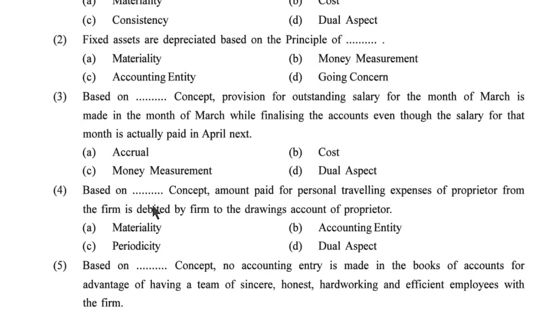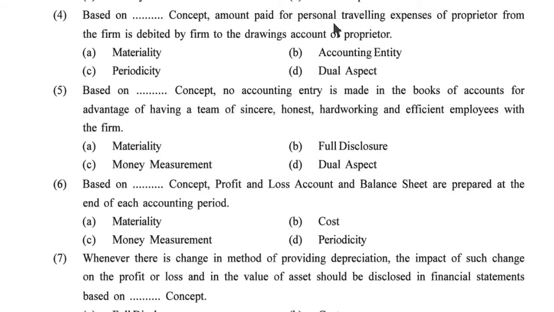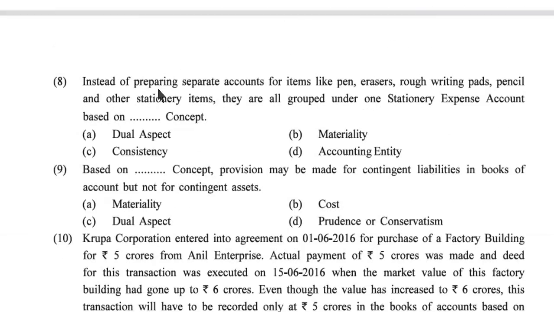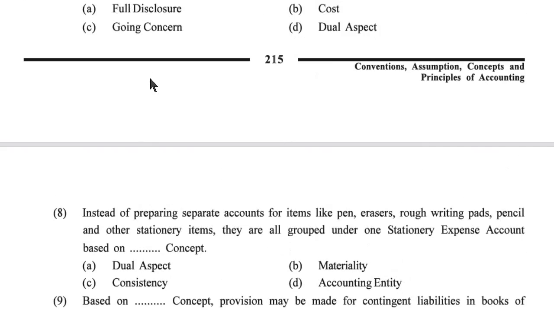Now fourth one, based on the concept of, amount paid for personal traveling expense of a proprietor from the firm is debited by the firm to the drawing account of the proprietor. Materiality, accounting entity, periodicity or dual aspect. Here in the fourth one answer is accounting entity.